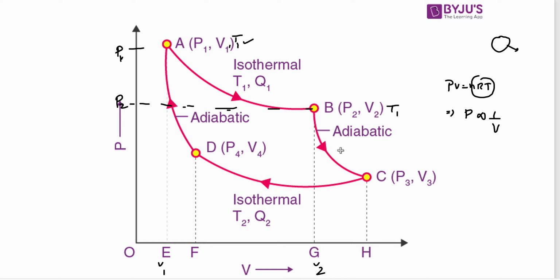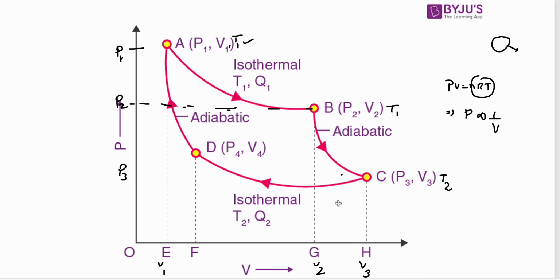Next, adiabatic expansion. We are going to expand it again, but this time the temperature is going to change. Because it's adiabatic, I cannot let the heat escape the system, so the temperature will change. The temperature will become T2 here. Here also the volume is going to expand further to V3, and the pressure is going to reduce further to P3.